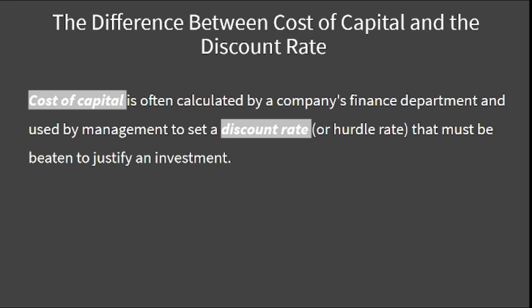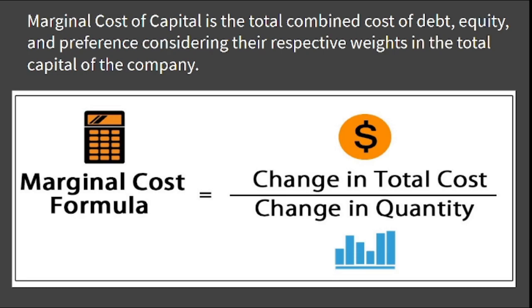So cost of capital is the amount at which we have raised the capital, whereas discount rate is how much leverage we can take from raising funds or from buying something from others. So that is the major difference between cost of capital and the discount rate. Okay, let us see the next one.